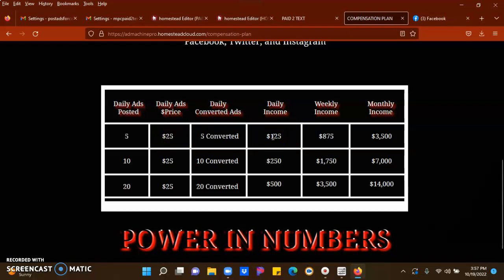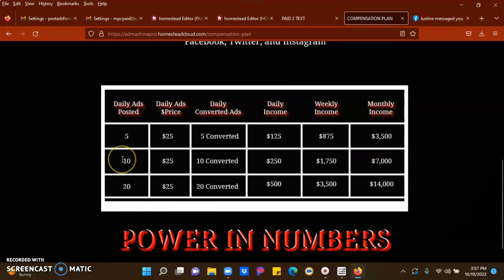If you're doing that every day, just sending out, I'm going to tell you, when you do one of these ads, you're going to get 4 or 5 people on just one ad. So you got to realize, on one ad, I'm getting 4 or 5 people, right? So that's $125, guys. That's per day. That's $875 per week. That's $3,500 per month from simply sending out little ads on Facebook, Twitter, and Instagram, and sending text messages. If you're working with MPC paid to text, you're already going to be making crazy money, because everybody wants to use their mobile device to start making money with. So you're going to make crazy money. Imagine $3,500 a month. But let's get a little deeper.